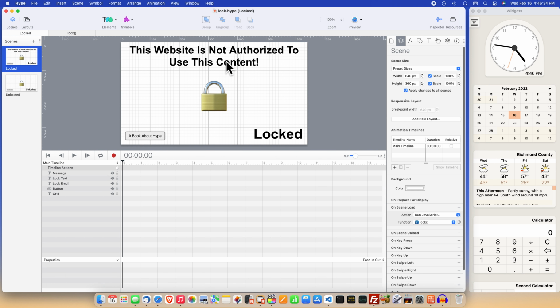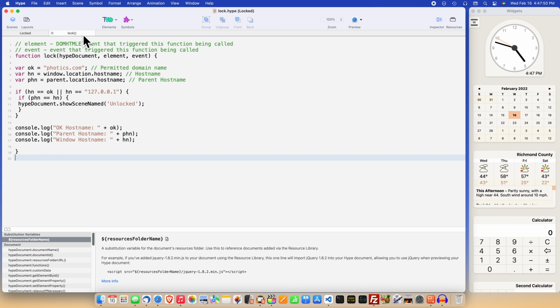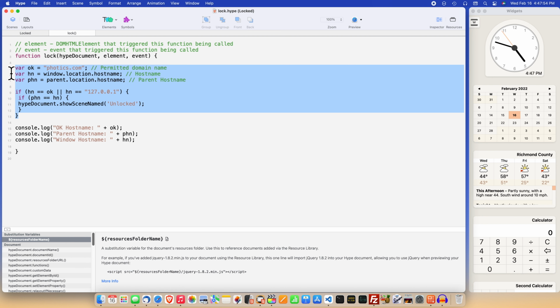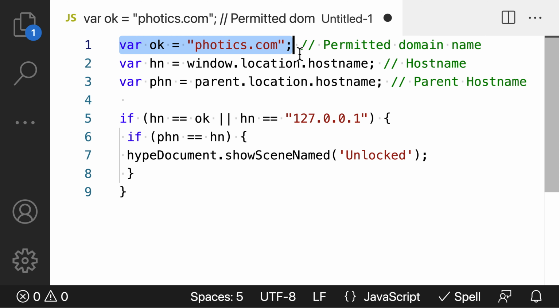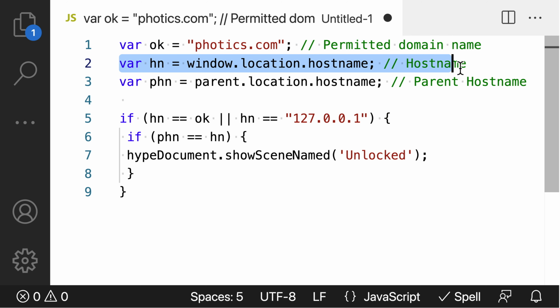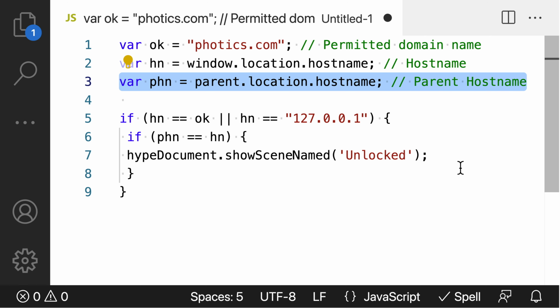9 lines of JavaScript code creates this anti-hot linking measure. The first line is for convenience. It's an easy way to change the allowed website. In this case, it's photics.com. The next 2 lines fetch important information. What's the name of the website that the Hype project is loaded from? That's the window host name. The parent host name is for checking if there's an iframe.